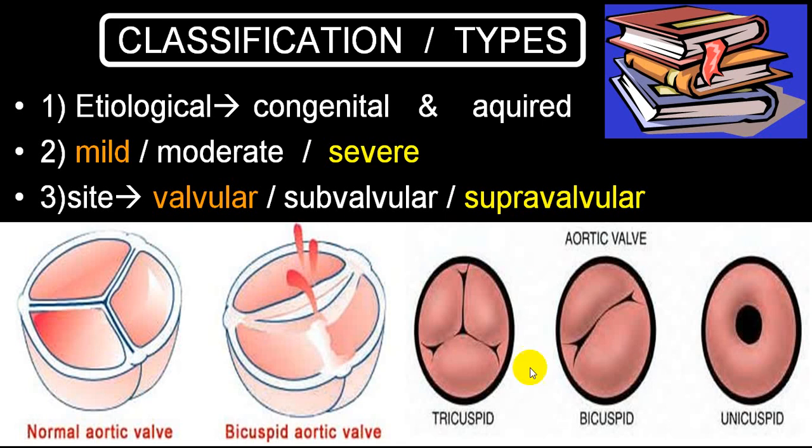This is a diagram showing you a normal tricuspid valve. This is a normal aortic tricuspid valve, three cusps, that's why it is called tricuspid. This has two cusps only, so this is called bicuspid aortic valve. This is a typical bicuspid aortic valve. And this is single, called unicuspid. This is absolutely rare, but this is one of the congenital valve types which can be stenotic or can be incompetent also.